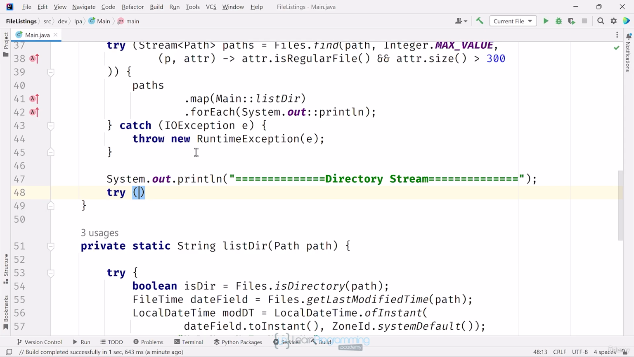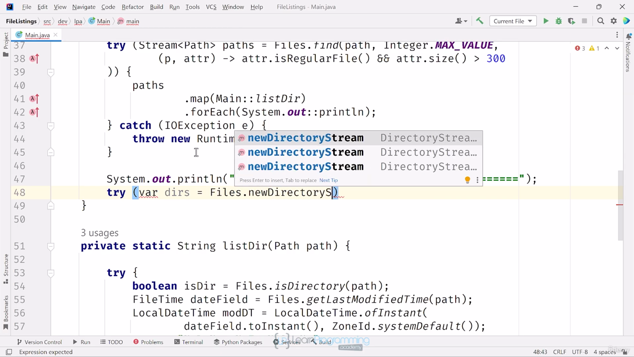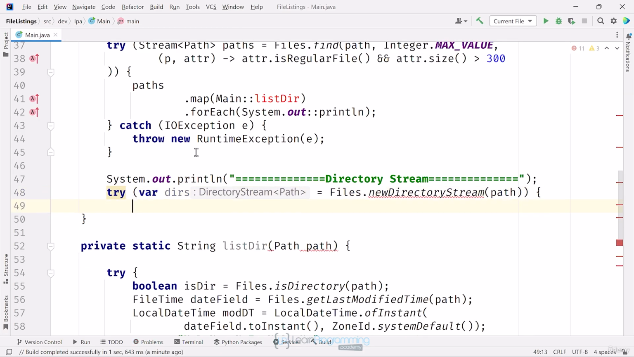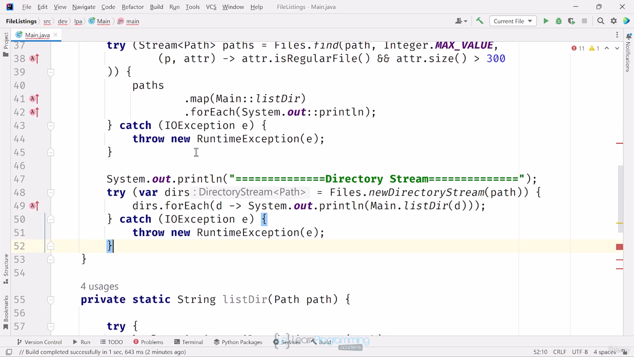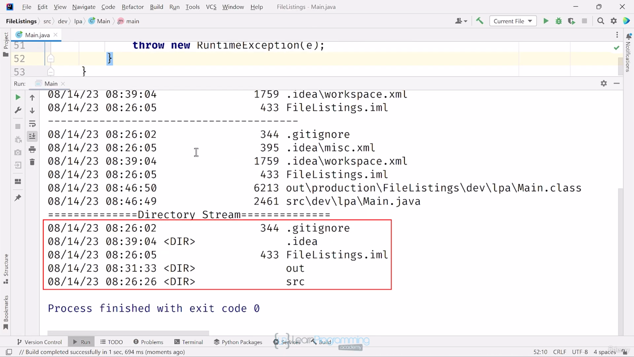Like the others, I'll put this in a try with resources block. I'm going to use var here, the variable name dirs, and set that to the result of another method on Files. This one is called newDirectoryStream and takes a path. Because the result is an iterable type, I can use forEach on it, and I'll print each item using Main.listDir to get the usual directory listing string. I also need to catch an IOException. Let's see what that gives us. I get a directory listing of my current working directory.